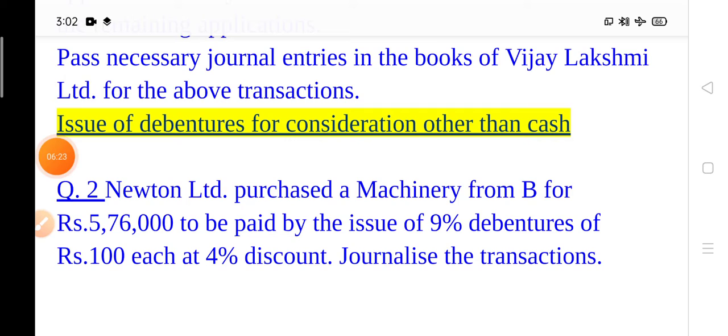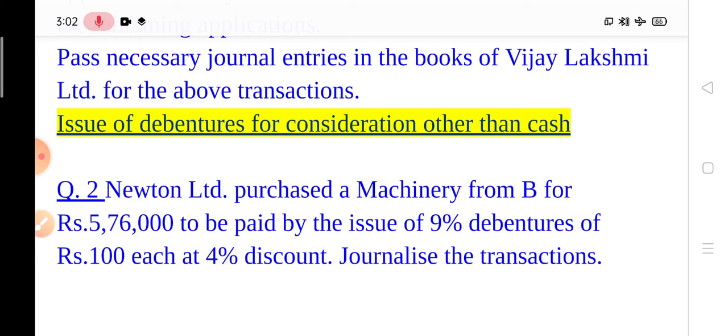Now children, the second topic is issue of debentures for consideration other than cash. This topic we have already discussed in the share chapter. In this topic the journal entries are the same, only in place of share you have to write debenture. So the first entry is when the company purchases any asset or any business. The entry will be asset account debit to vendor account, and the next entry is vendor account debit to debenture.